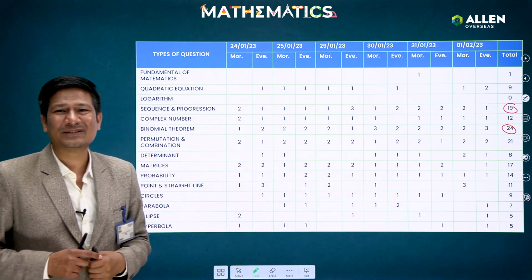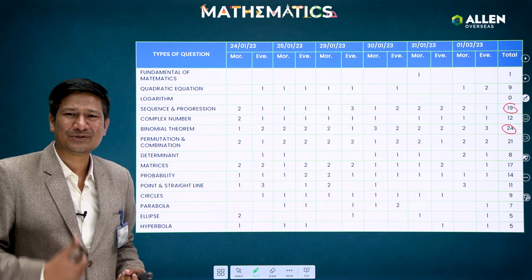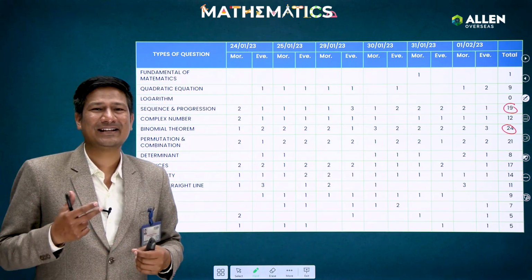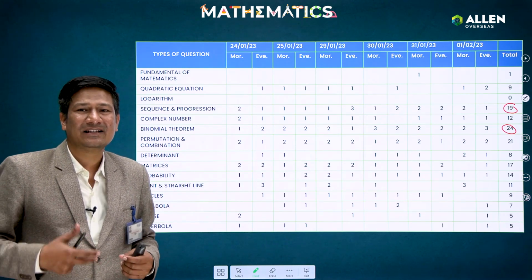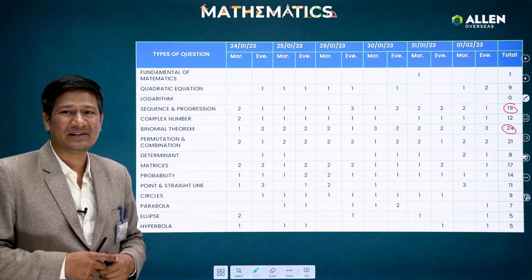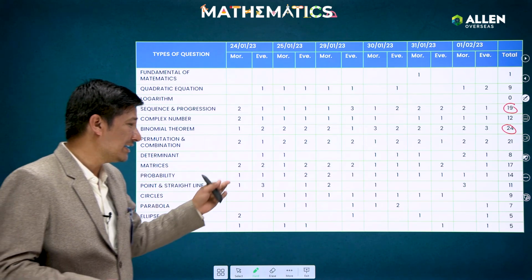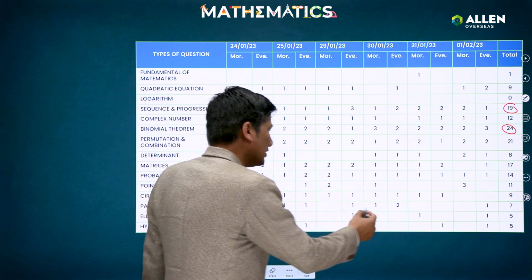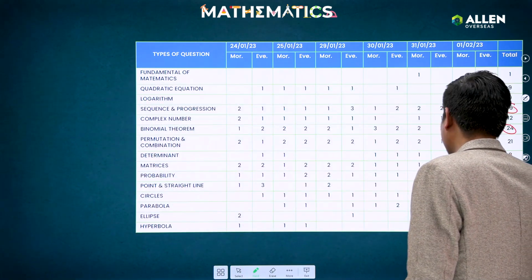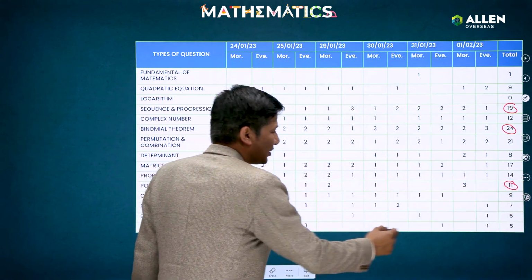After that guys, if I come to the coordinate geometry portion, as usual, as we know, the weightage of point and straight line and circle is generally more. So this year also a similar scenario was here: questions from point and straight line, yes, in total you will see 11 questions were there, and guys after that from the circle chapter a total of 9 questions were there.